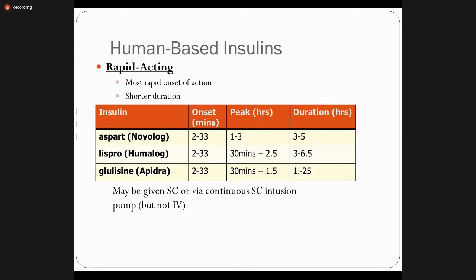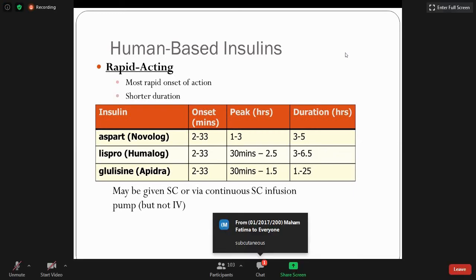What is the commonest route of insulin injection? Can you tell me the answer, one of you? Okay, the commonest route is the subcutaneous. Very good, right?